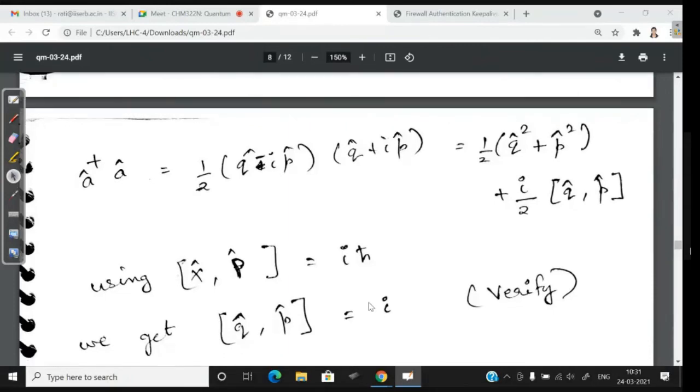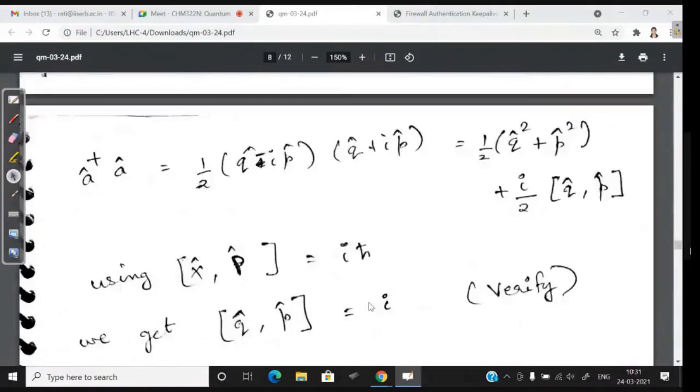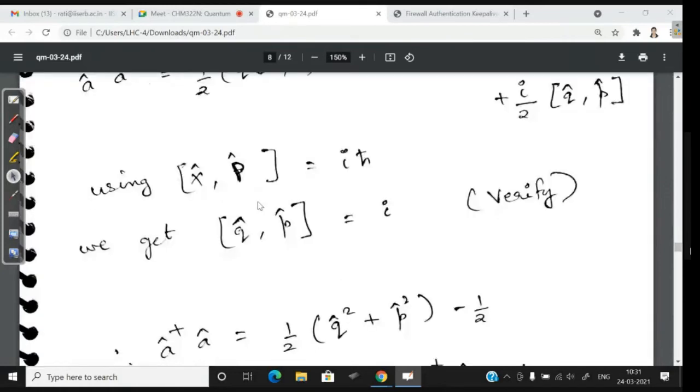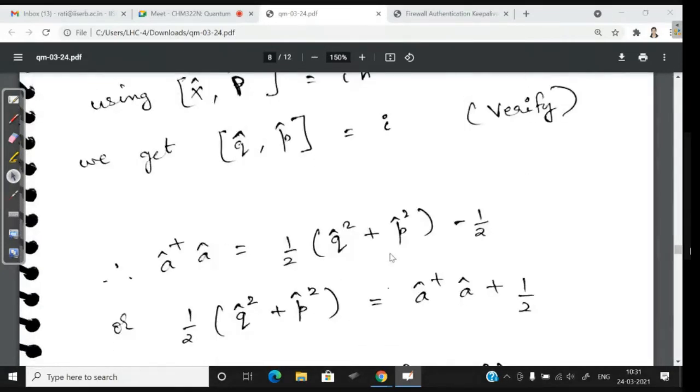Okay, so what you do now is, you had this relation. Instead of the commutator of Q and P, you are going to write I. So this will be I into I, so minus 1, right? So the A dagger A is going to become half into Q square plus P square minus half, right? Okay.